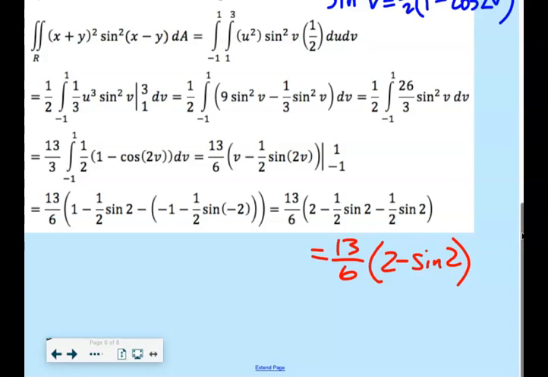Yeah, you distributed the 13/6 in. Yes. So plus sine -2 is the same as minus sine 2. Yep. Very good. You got it. Well done. All right. Good. There are a lot of places to go wrong. You have to be very clean and neat and methodical.